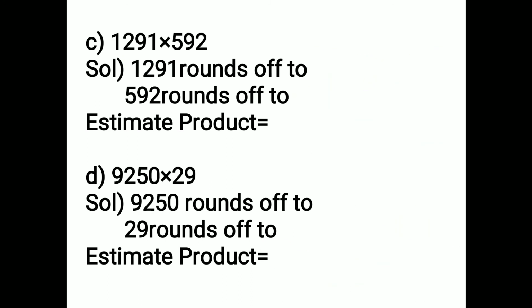Here you will see which number? Tens place number you can see, or ones place also you can see. When you see the number here, 1291, you can round off to the nearest 1000. In the nearest 1000, which place do you see? Hundreds place. It is 2. 2 is smaller, so what do you do? You write 1 as it is.